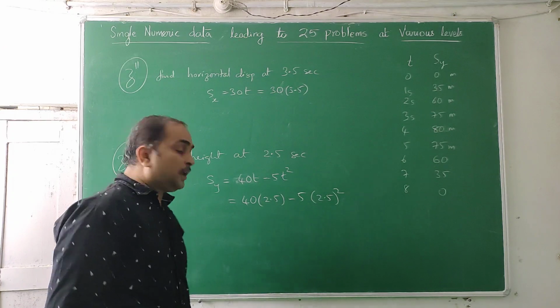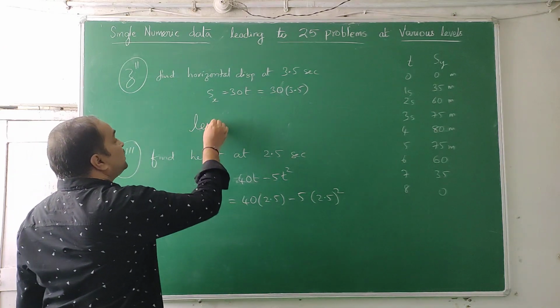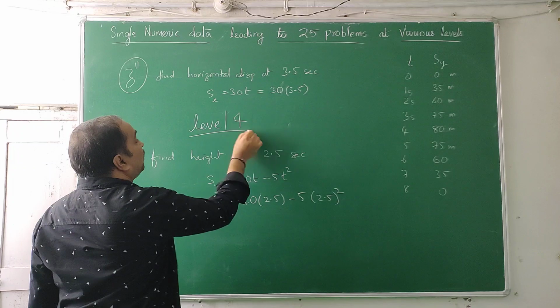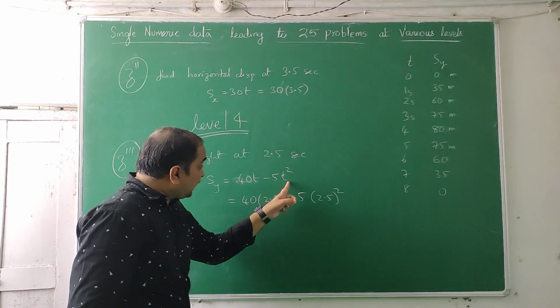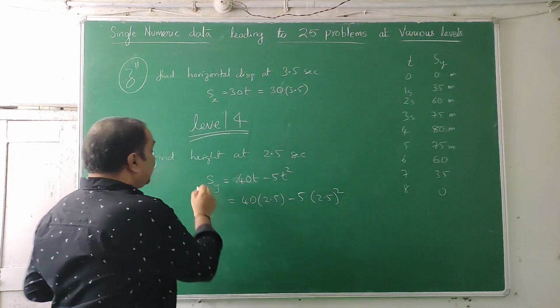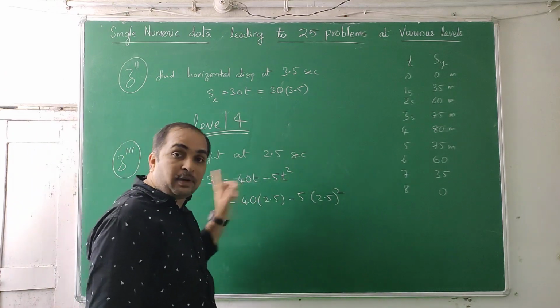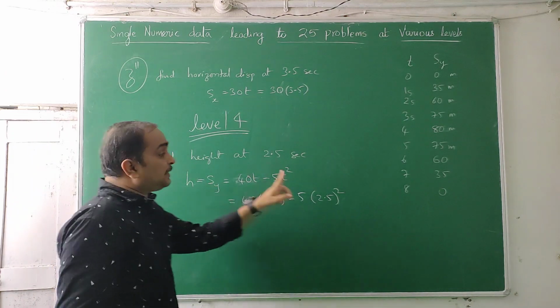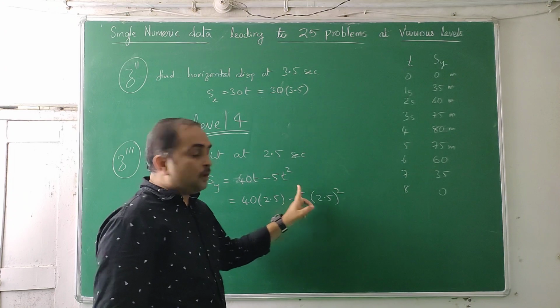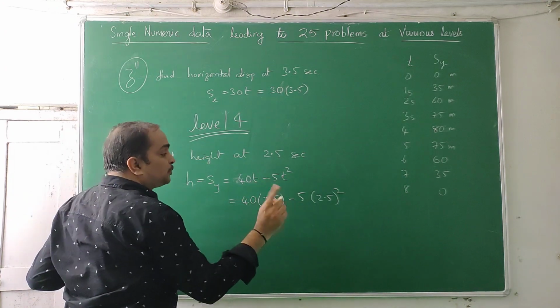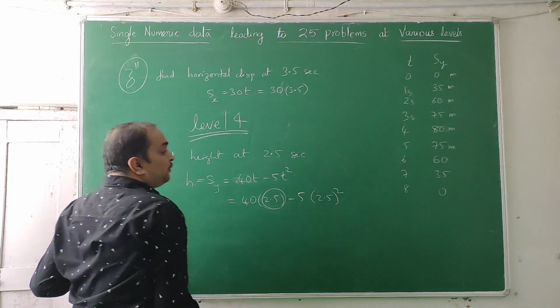Now comes the difficult question, level 3 or level 4, whatever you want to call it. Listen, giving time and asking height, Sy, is nothing but height. Giving time and asking height is one aspect. Giving height and asking time is another aspect. Why? Because at two places you can substitute. They are given 2.5 seconds, you are substituted at two different places.